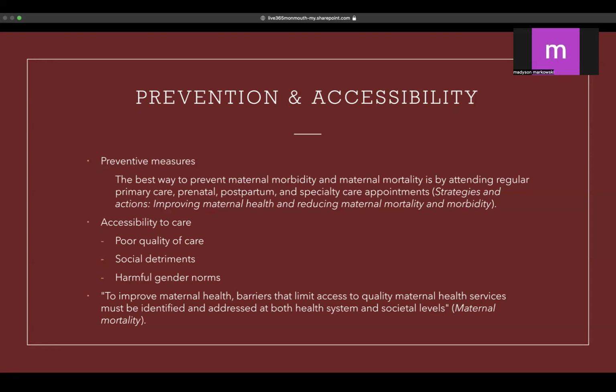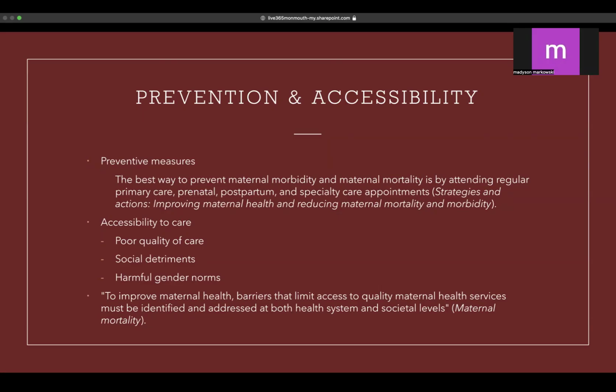Social determinants, that's another issue for accessibility to care, as well as harmful gender norms. With the harmful gender norms, there are inequalities that can result due to women's rights and having a low prioritization of that.